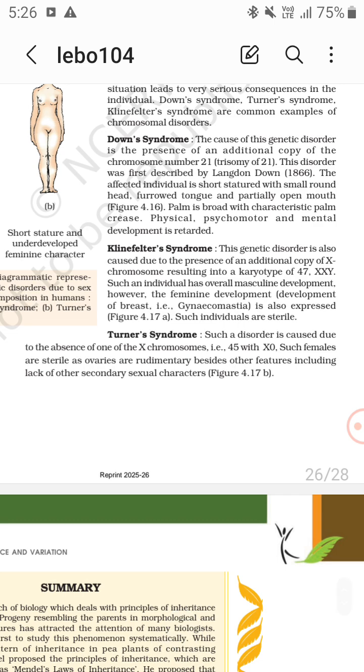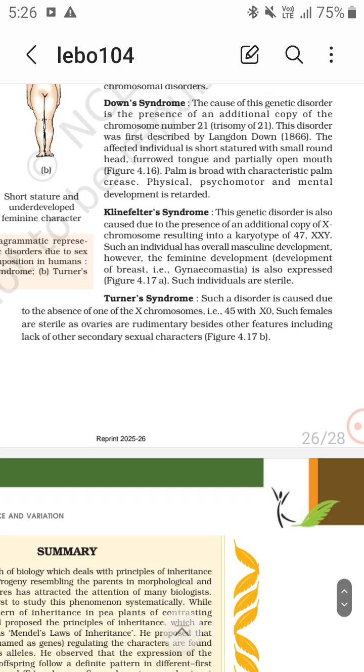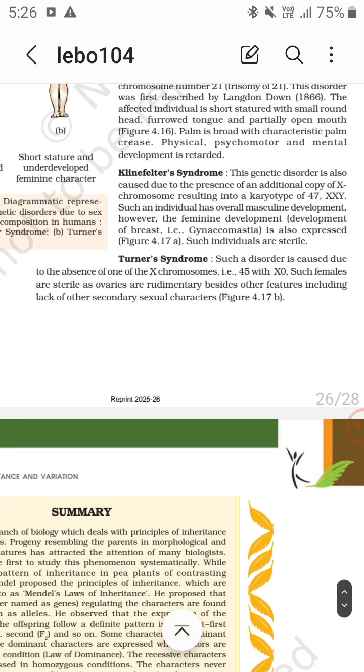The third chromosomal disease is Turner syndrome. Such a disorder is caused due to the absence of one of the X chromosomes, that is it is 45 with X. Such females are sterile, ovaries are rudimentary, and they lack the other secondary sexual characters.